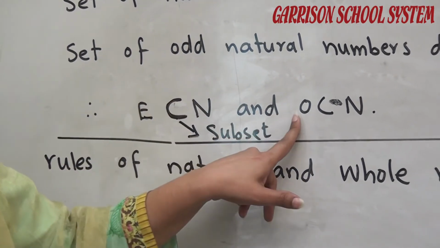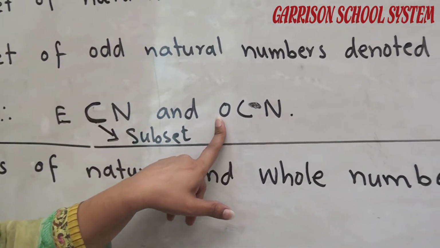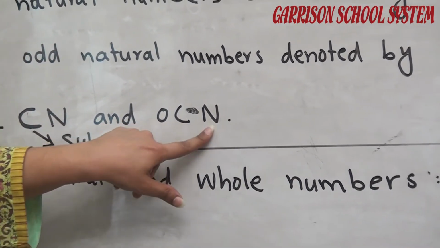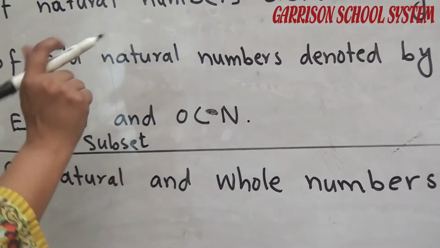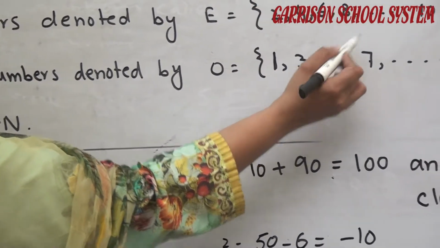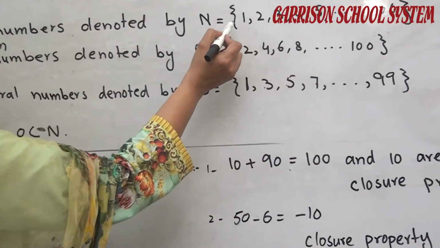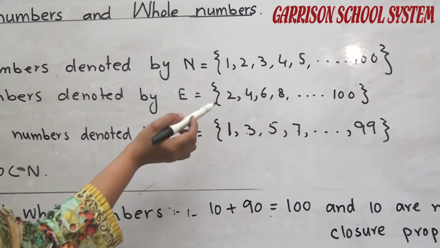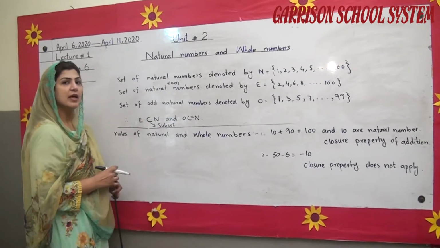In this way, this is O and this is N. The elements of set O exist in N. So we can say O is the subset of N. The elements 1, 3, 5, 7 up to 99, all these elements exist in the natural numbers, because natural numbers are included from 1 to 100. So we can say O is the subset of N.